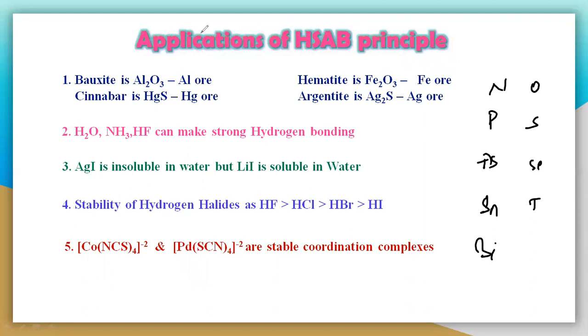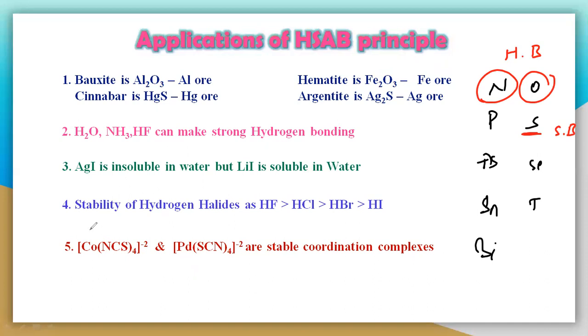Once again, nitrogen and oxygen are hard bases. But sulfur is a soft base, because the size increases, and if the size increases then it can be easily polarized, so that is a soft base. This nitrogen is a hard base and this sulfur is a soft base.